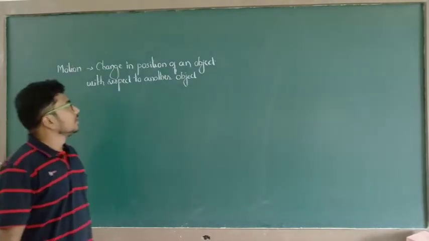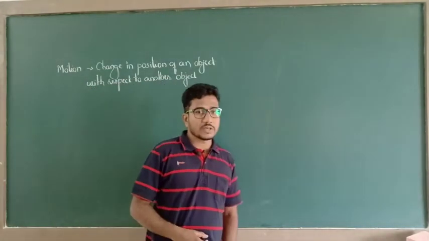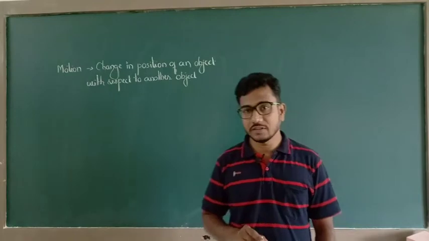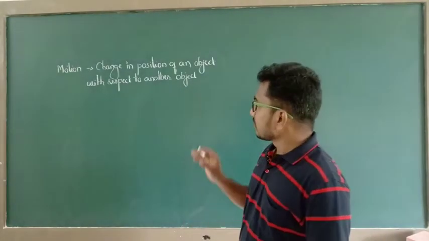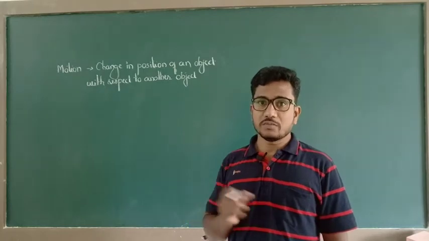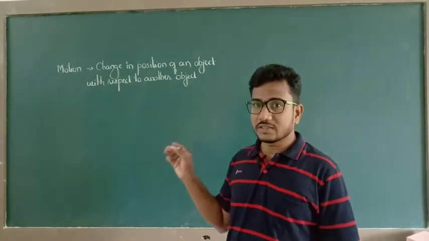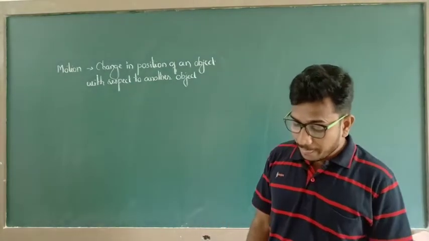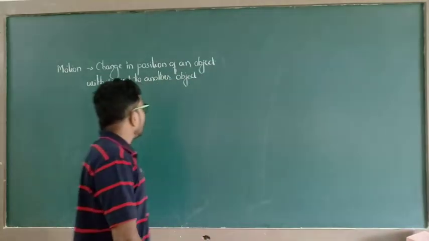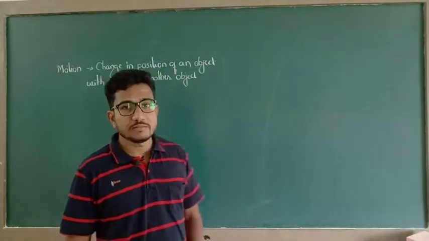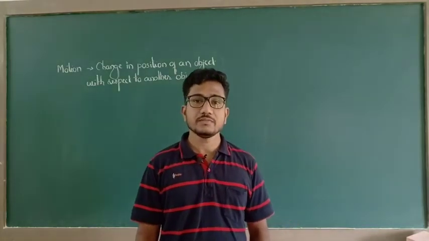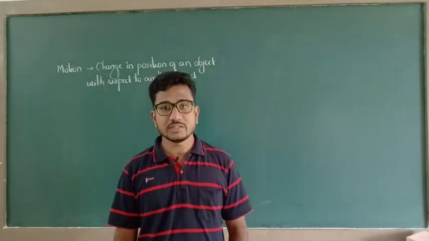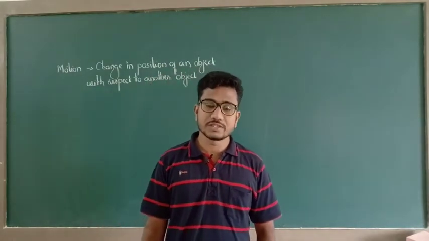So here, change in position of an object with respect to another object means these two objects are under two different frames of reference. In the first case, the object is moving, that is a moving frame of reference. In the second case, the object is at rest, that is a stationary frame of reference. Similarly, if both the objects are under the same frame of reference, through this we can notice the change in position of the object.